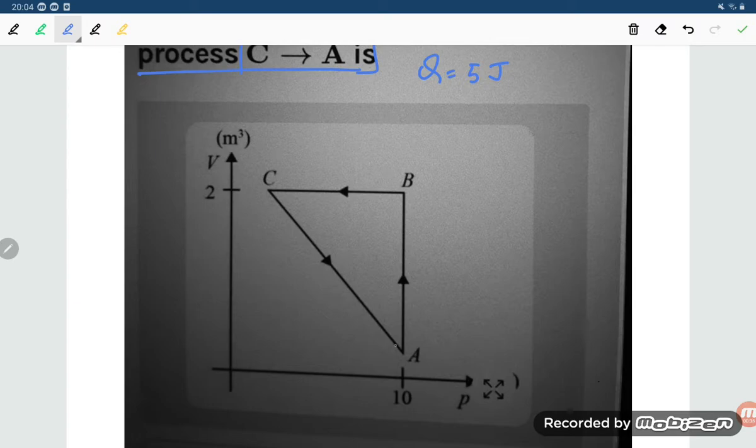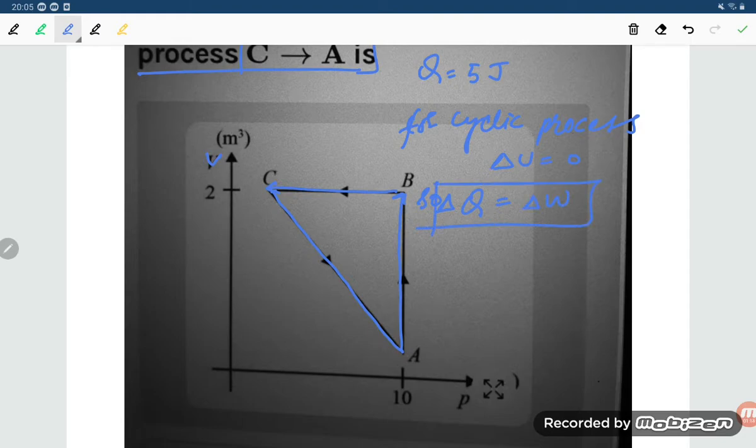So here A to B is going, so volume is getting changed, student. Then B to C volume is constant, and C to A again there is change in the volume, right? So what can you do in this question, student? For a cyclic process, internal energy is constant, student. Delta U is equal to 0. So delta Q is equal to delta W. Whatever the heat supply will be equal to delta W.